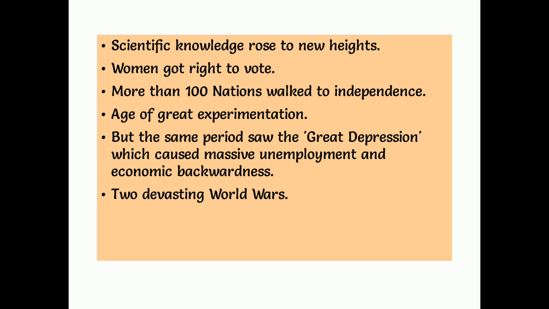More than 100 nations walked to independence, including India. Age of great experimentation. A lot of experiments were started in this period itself. But the same period saw the Great Depression, which caused massive unemployment and economic backwardness. So in the same period, a lot of important things like the Great Depression also started. So what is this Great Depression?